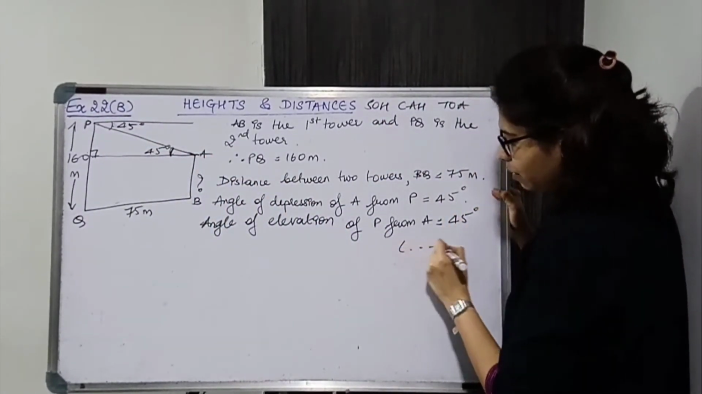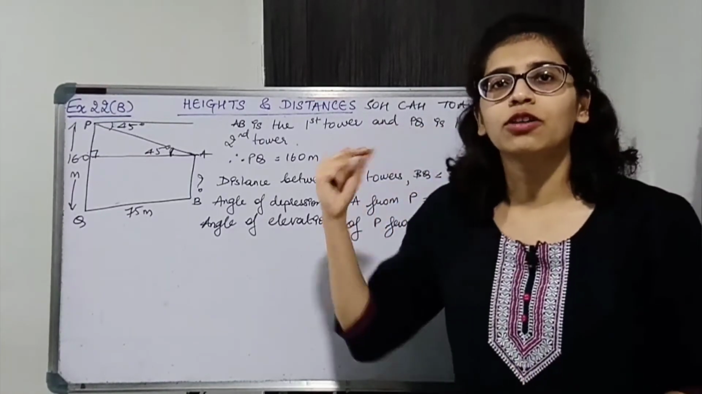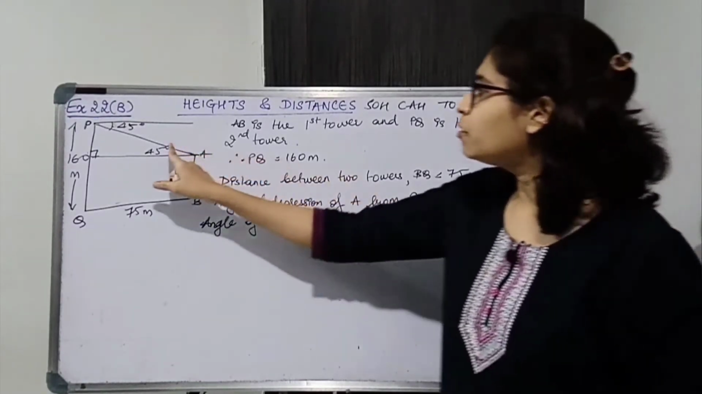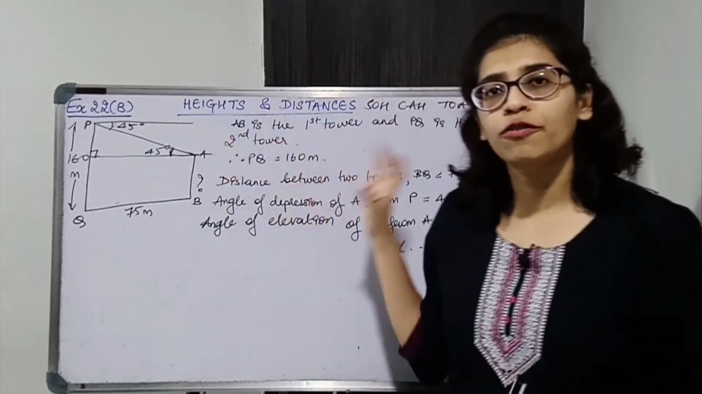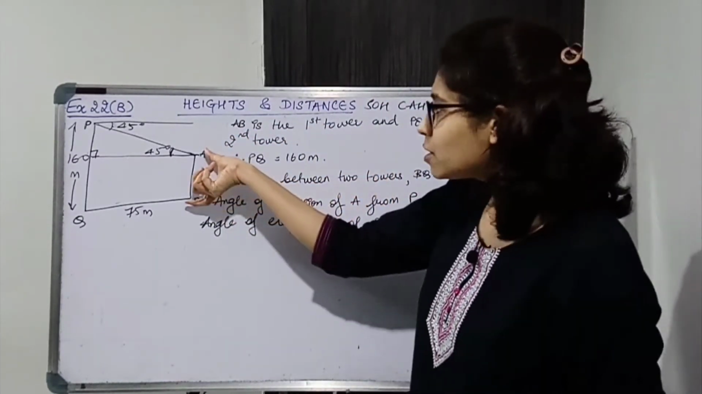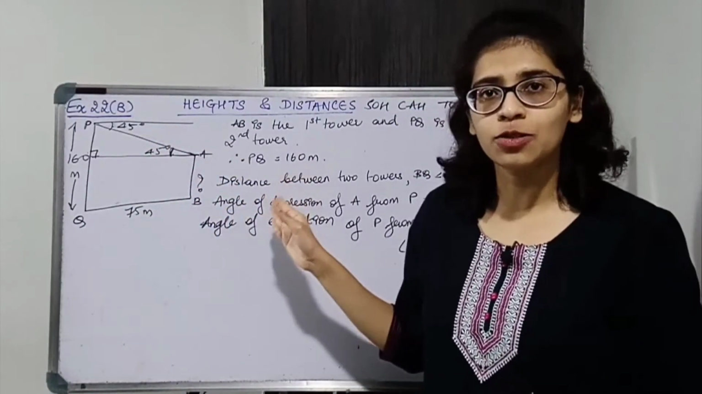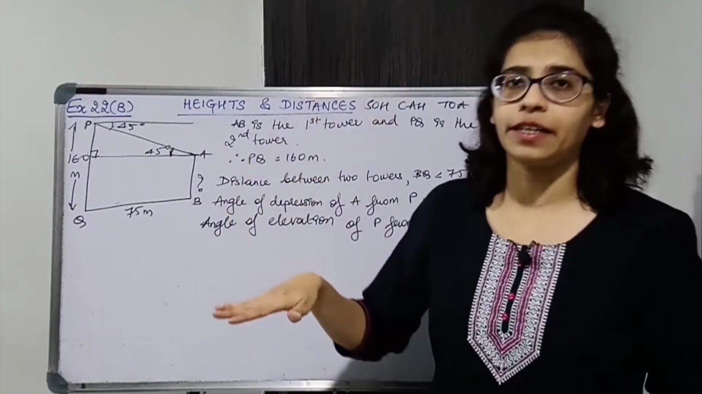Write reason over here in brackets. Angle of elevation is equal to angle of depression. So using that property, this will be 45 degrees. Now we have to find the height of first tower. Height of first tower AB find करने के लिए, AB should be a part of any triangle, right angle triangle. It is not. So AB को हम लोग क्या करेंगे? We'll relate it with some side.